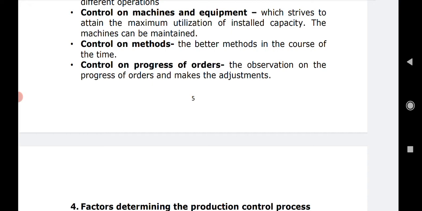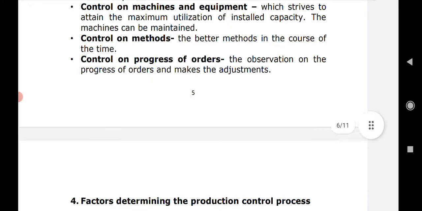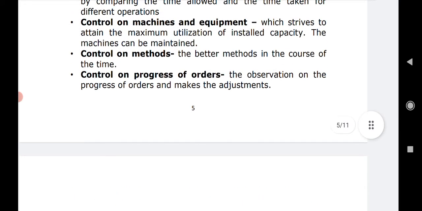Here it is checked that whatever the installed capacity was, that means whatever the fixed capacity was, are the machines exactly working according to installed capacity or not, whether they are maintained from time to time or not, whether the wear and tear of the machine is taken care of or not. So whatever the machines and equipments are used or installed, is their capacity utilized to its optimum level or not is being checked in this area, right?